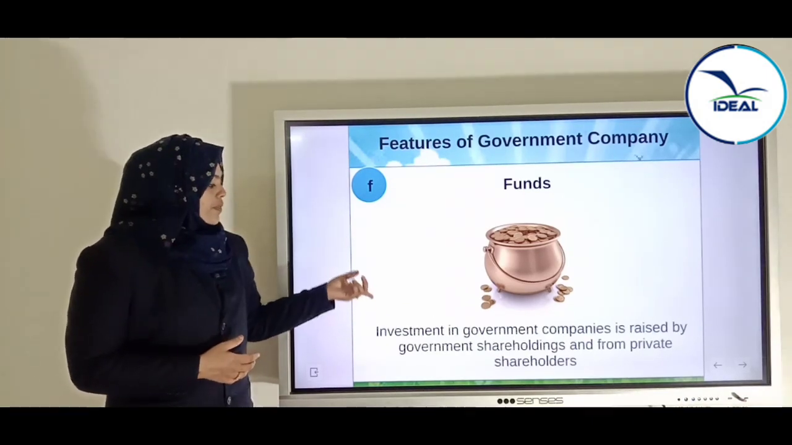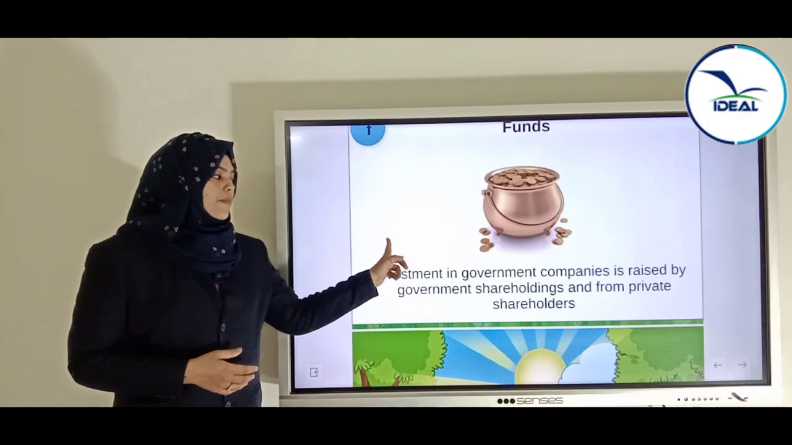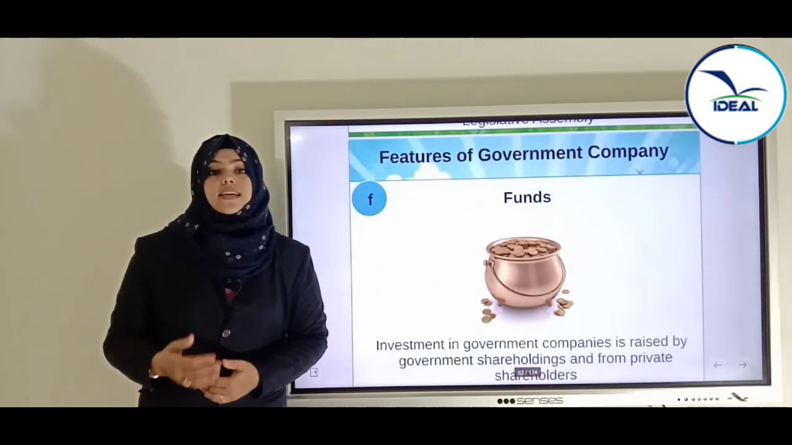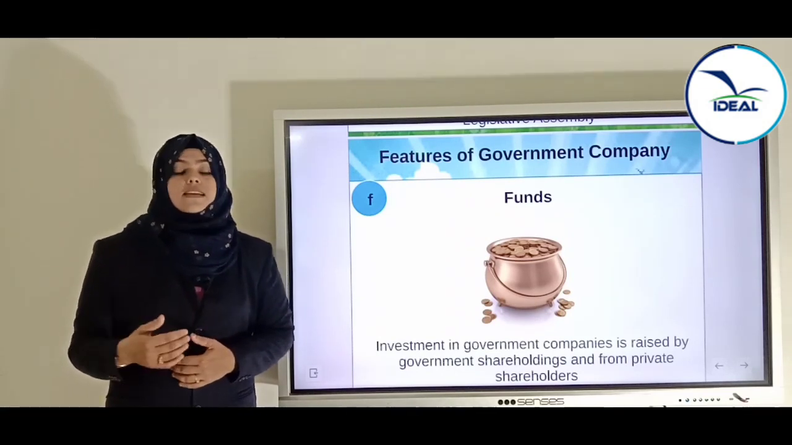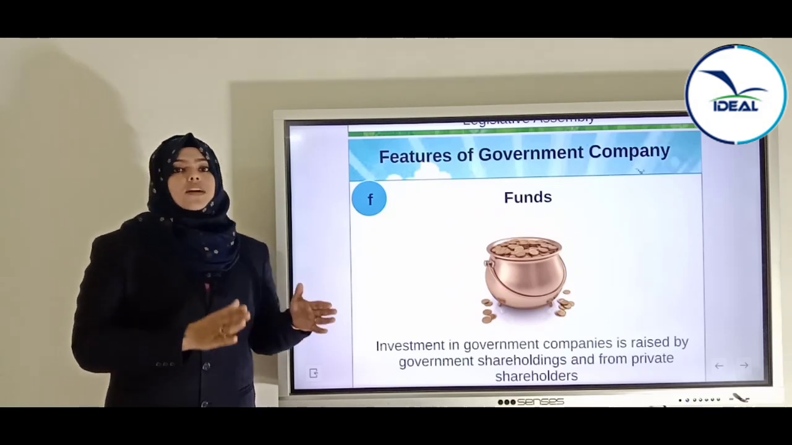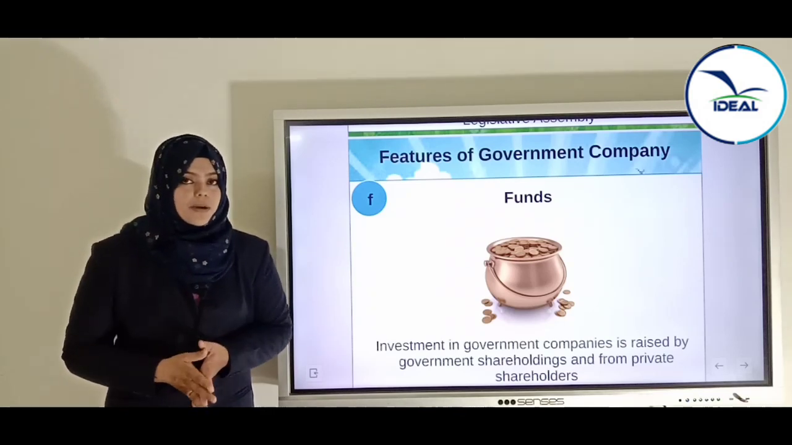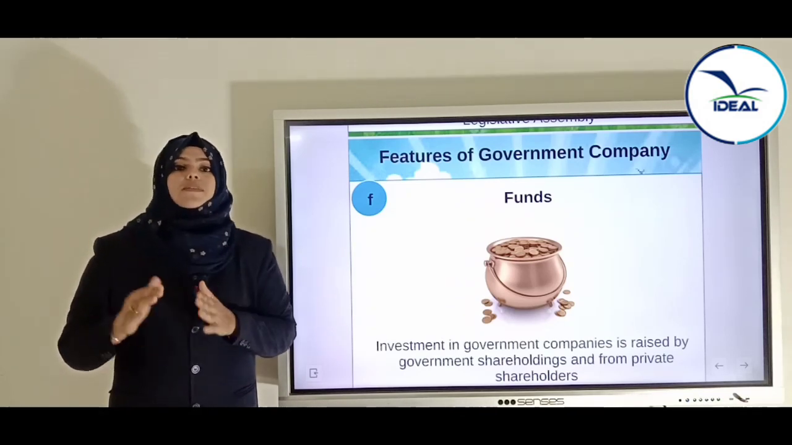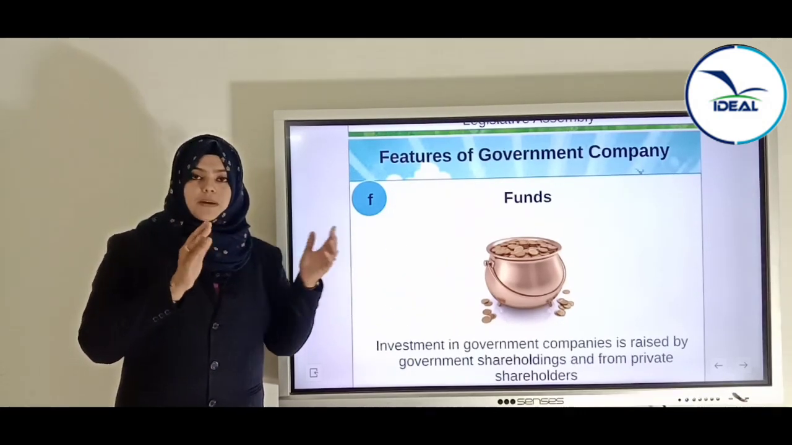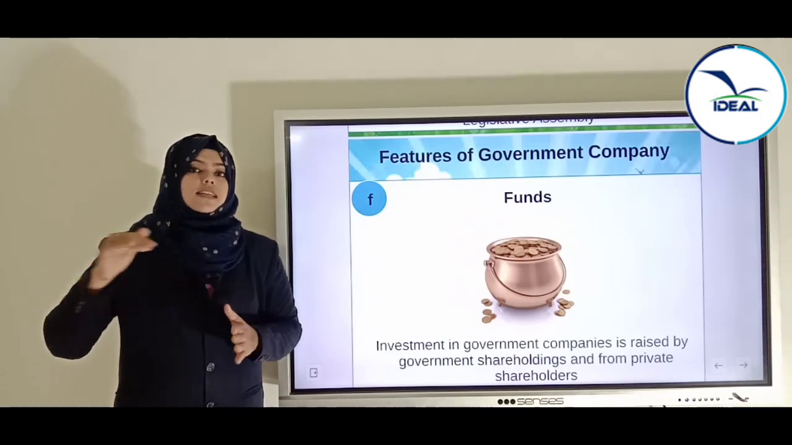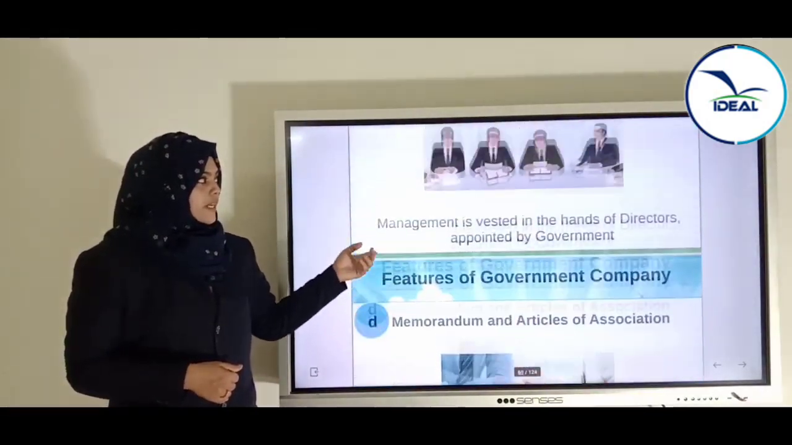In a government company, the fund or investment is raised from the government shareholders and from private shareholders. That is, we said that 51% of the shares will be from the government, that is, from the central or state government or both. The rest 49% will be private shareholders. There may be private shareholders; it is not compulsory. Anyway, the 51% or the major part will be in the hands of the government. So here the funding will be 49% private enterprises and the rest 51% by the government. So these are the features of a government company.